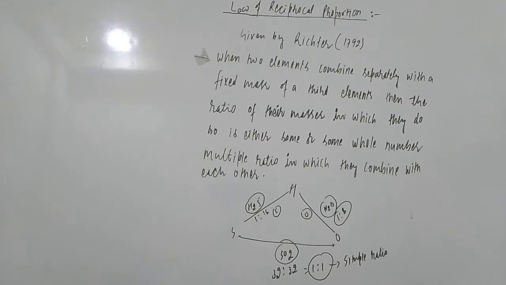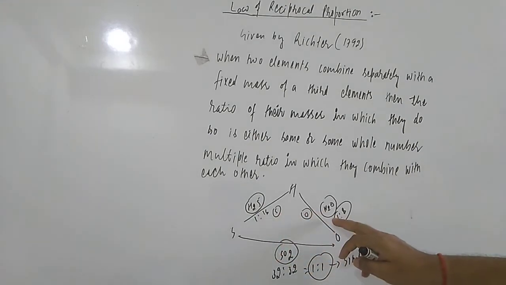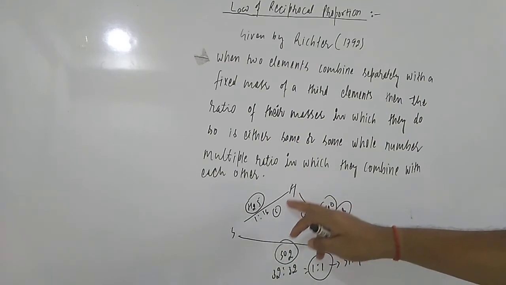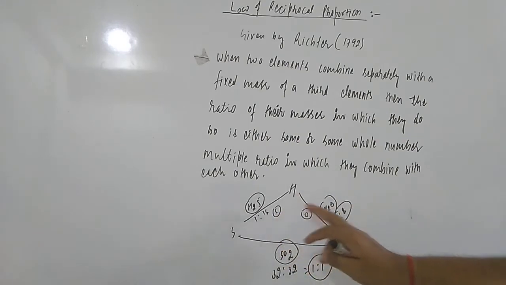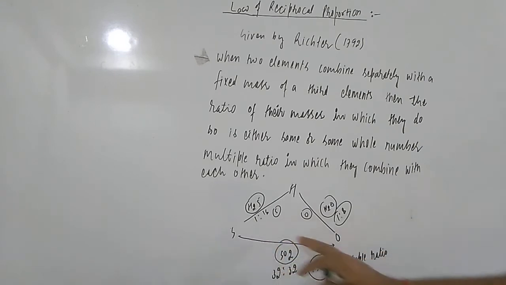So this is all about the law of reciprocal proportion. In this law, what we are saying is that the third element, when you are talking about the third element, should have a simple whole number ratio in the compound. Okay, so one product here is H2S, another product is H2O. When they are combining they are giving the ratios 1:16 and 1:8. When the two combine with each other, it is giving the whole number ratio, S plus O2 gives SO2.